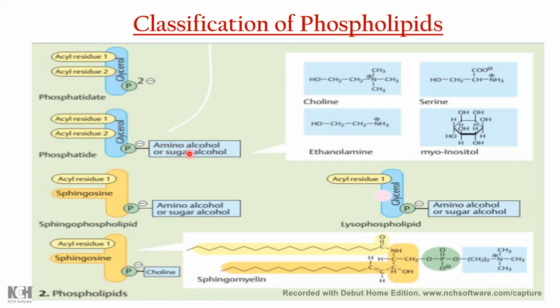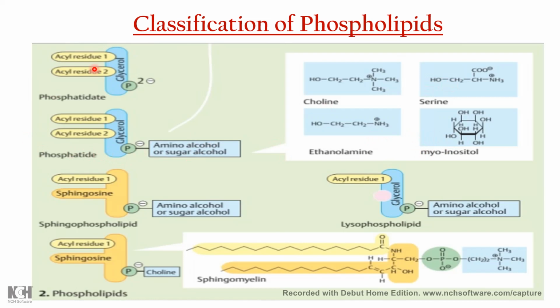If ethanolamine is attached instead as the nitrogenous base, then this phosphatide is called phosphatidylethanolamine, also called cephalin. If serine is attached, it is called phosphatidylserine, and if inositol is attached, it is called phosphatidylinositol.